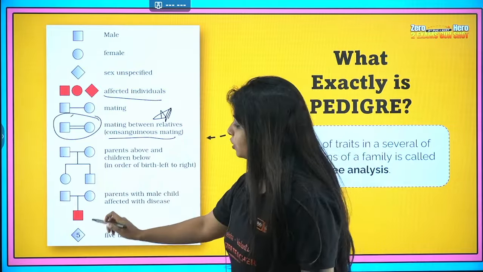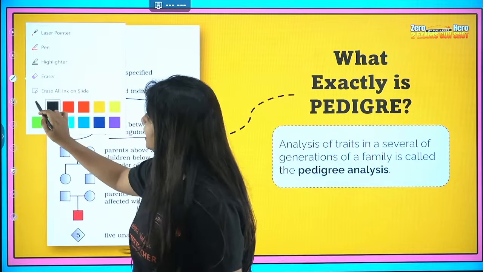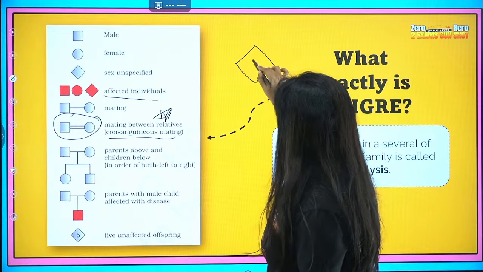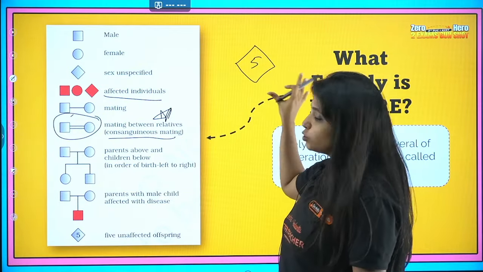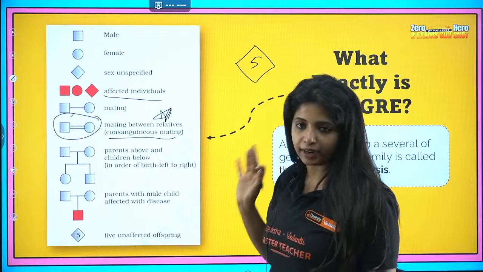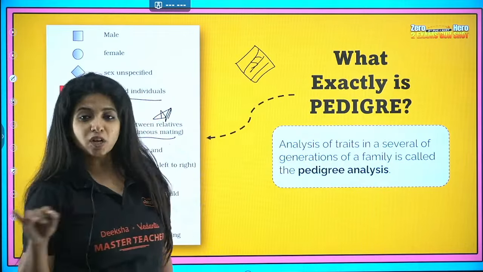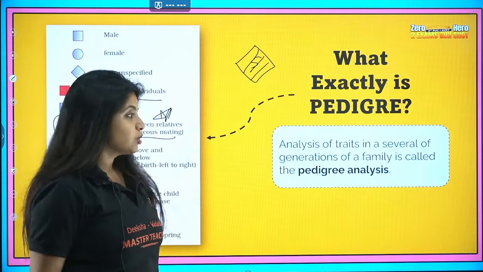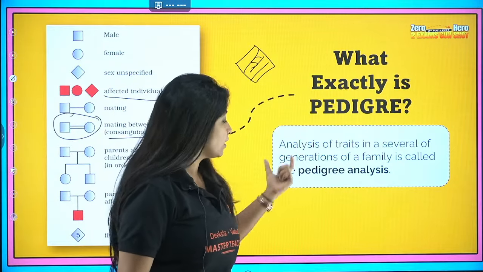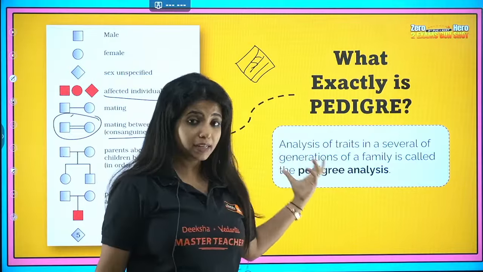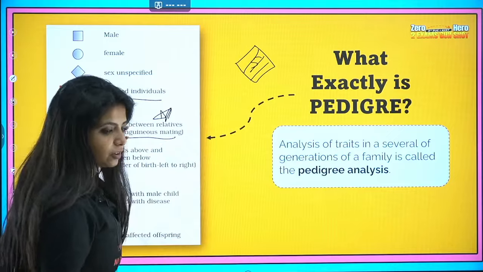Okay, and if at all you have an icon being made like this, and over here you're writing 5, that means 5 children are being formed. The sex is not being specified out there. If it is colored, that means 5 of them who are there, the sex is not specified, but they have a disease. So what is pedigree? Analysis of traits in several generations of a family is called pedigree analysis. You do it in several generations.